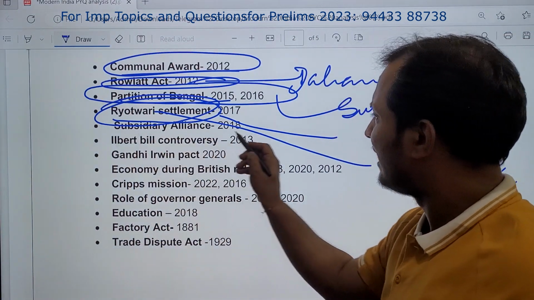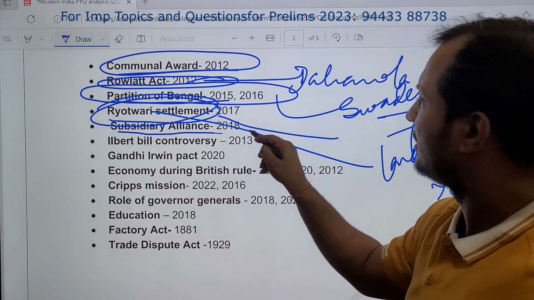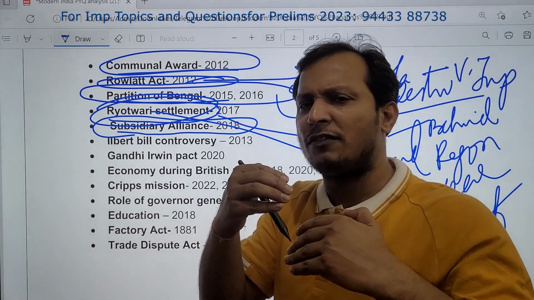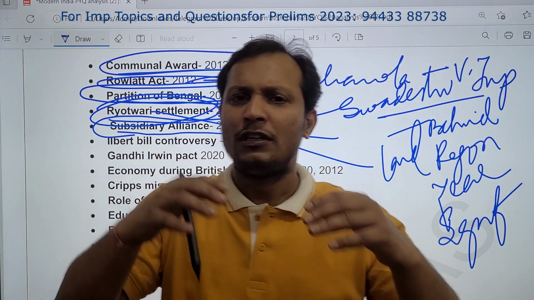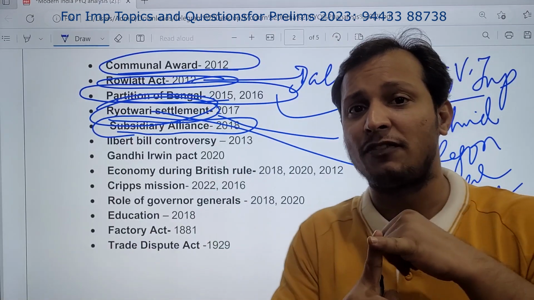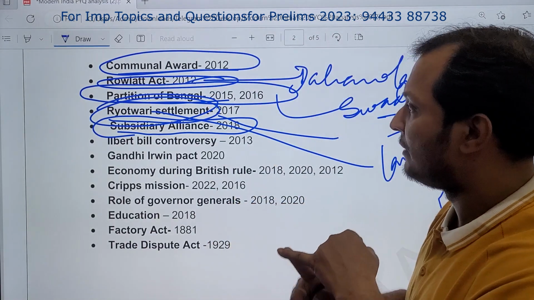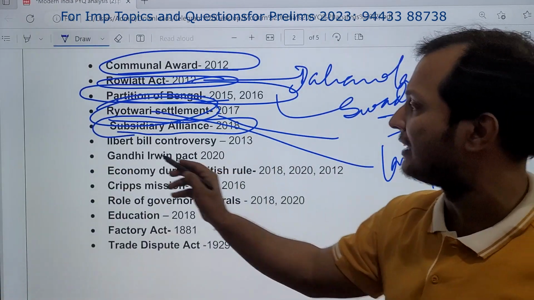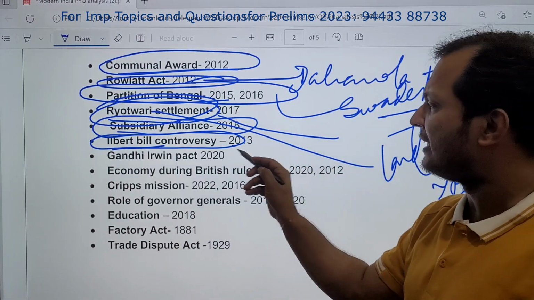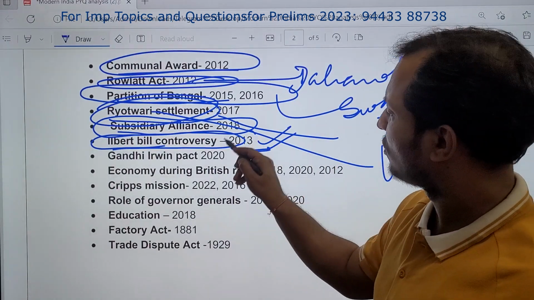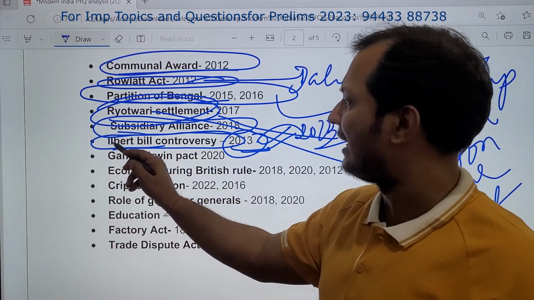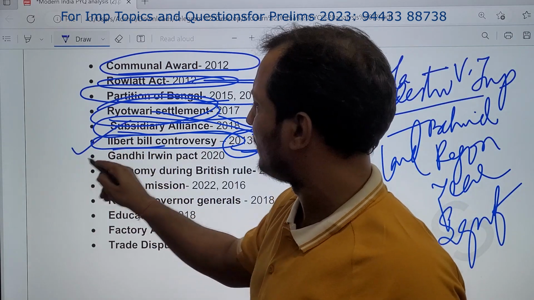Then subsidiary alliance is again very important. Guys, the Britishers used various kinds of policies to occupy India. Here, subsidiary alliance and doctrine of lapse are very important, so you need to revise this. Then Ilbert Bill controversy, it has come only once, but it is again important because 2013, then again 2023, high chance of getting repeated. Please prepare Ilbert Bill.